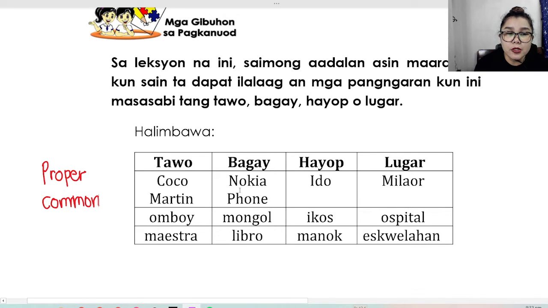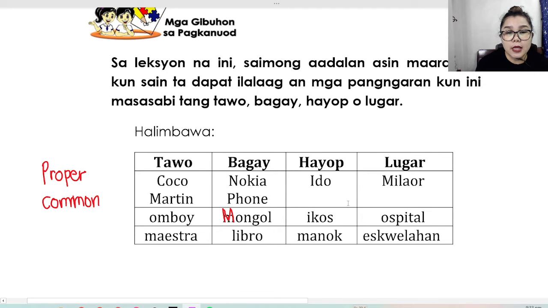Nokia phone, so proper siya kasi brand siya ng specific cellphone. Mongol. So this one should start with a big letter Y because it's a name or it's a brand name. So pag brand name siya, it should start with a big letter. Libro means book. So ano lang siya, bagay but common.